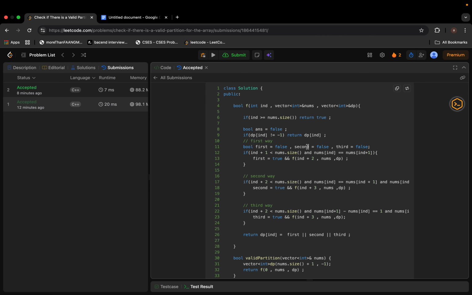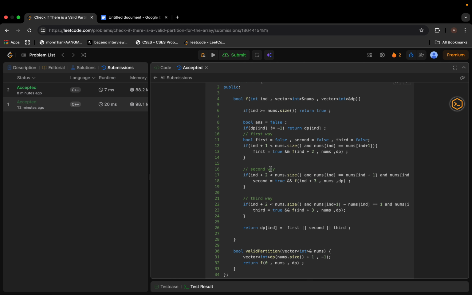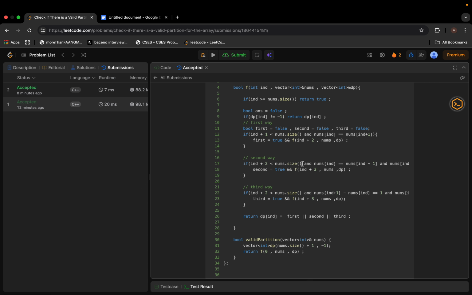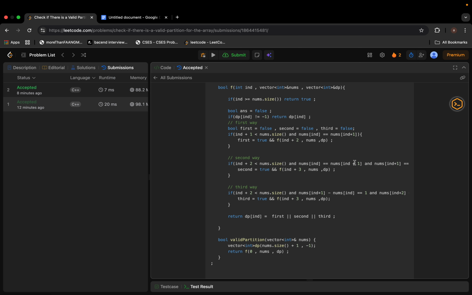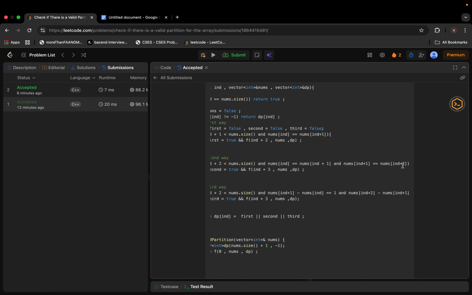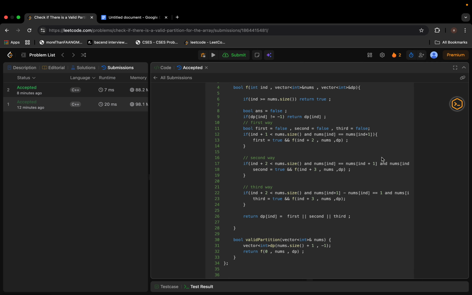Or we can have an answer from our second way. What our second way says is that all three should be equal. So nums of index should be equal to nums of index plus 1, and nums of index plus 1 should be equal to nums of index plus 2. If this is true, then this part is true. Now find me the answer of the remaining part.